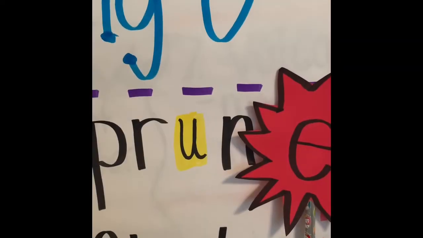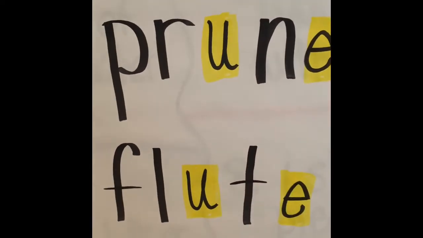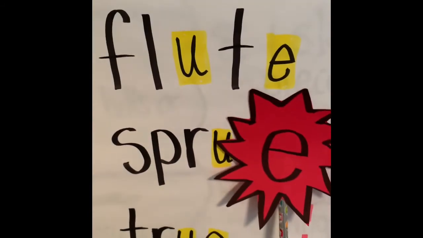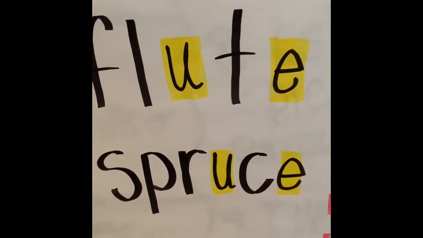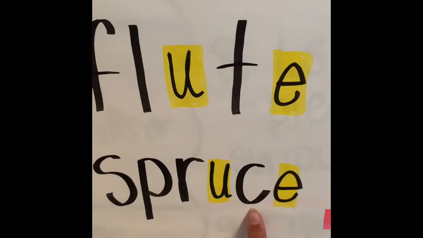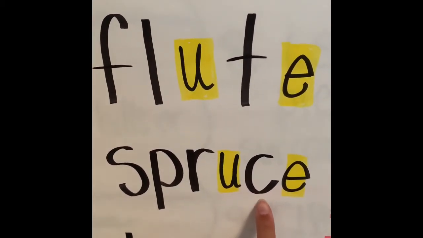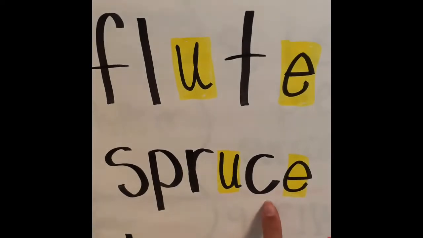If you add a magic E, this word becomes prune. Before we add a magic E, this word is flut. That's not a word. But if we add our magic E to it, it becomes flute. Same thing with this word. Spruck is not a word. But if you add a magic E to our word, it becomes spruce. Here, the U says its name, U. And then it makes this C have the soft sound. Instead of saying K, it says S.